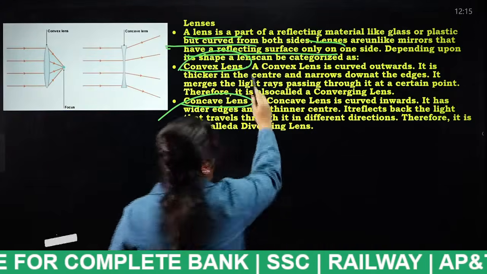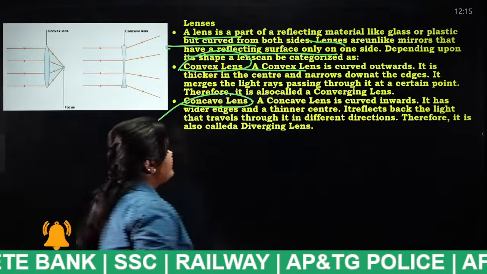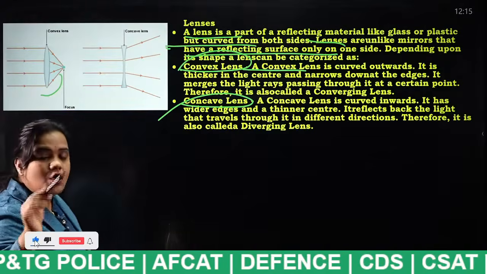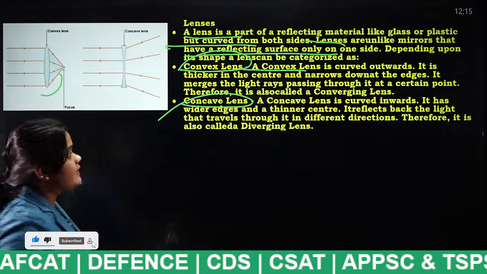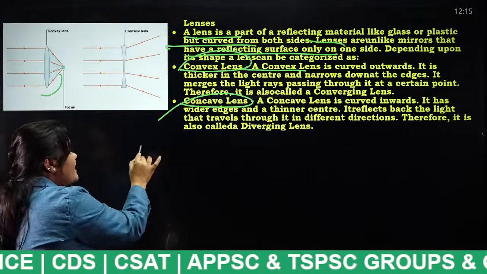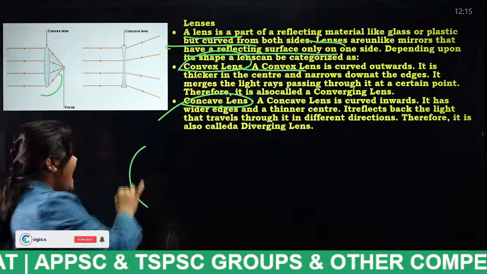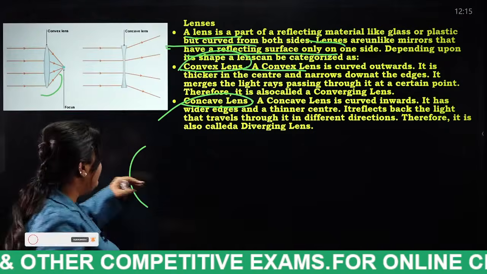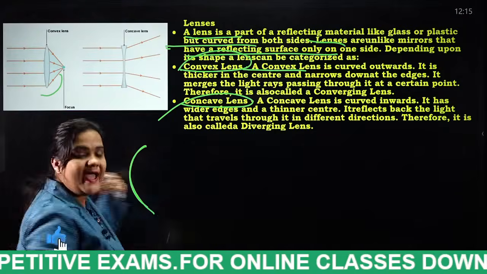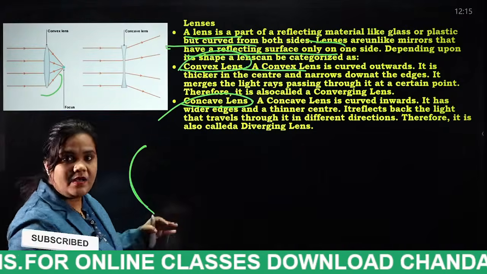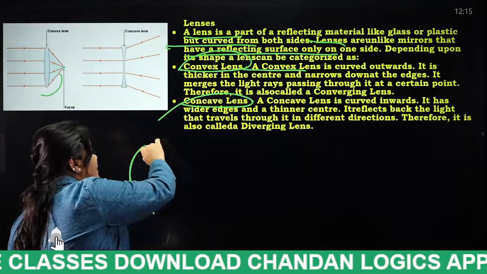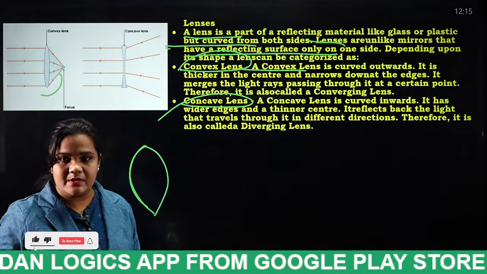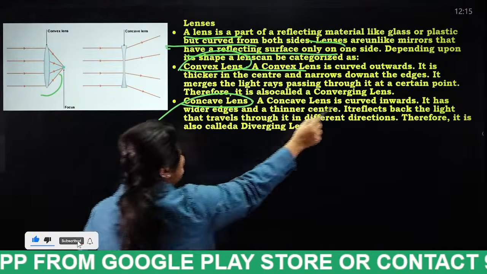Next, a convex lens is curved outside. As we all know, a convex mirror is curved outside. For a mirror, we will indicate only this, because the other side is blocked. The other side of the mirror is blocked, so we only use this diagram to indicate a mirror. When it comes to a lens, we will use this, because on both sides the reflections take place.